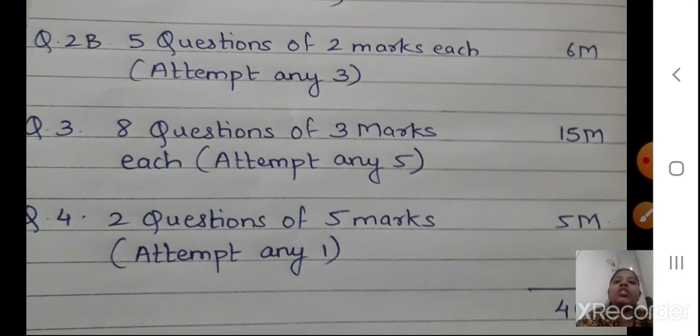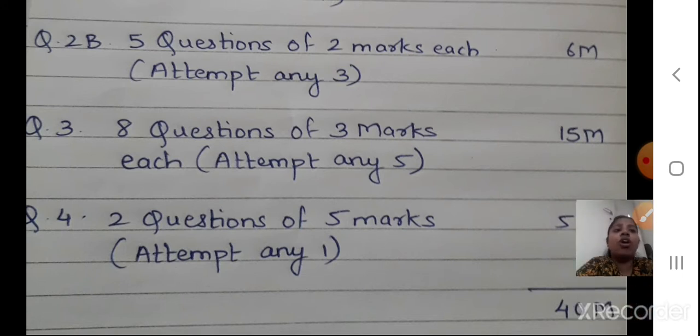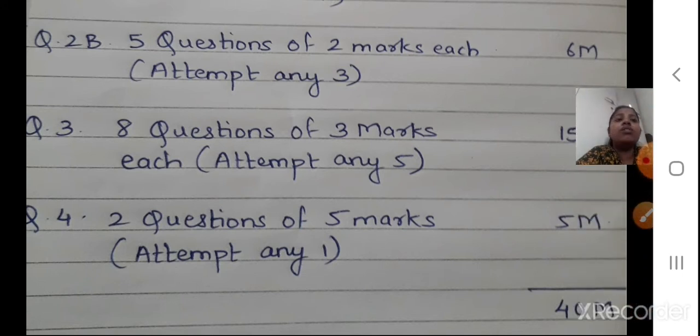Now this 5 mark question can be divided into 2 and 3 marks, or it can be divided into 1 mark each, depending upon the question. It can be diagram based, anything. Okay, so that will be of 5 marks. Okay students, so if you do the total, you are going to get a 40 mark paper.